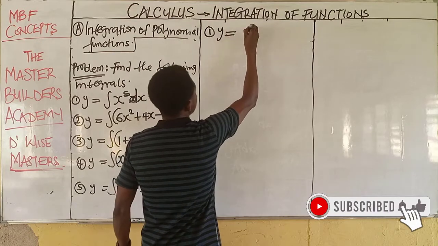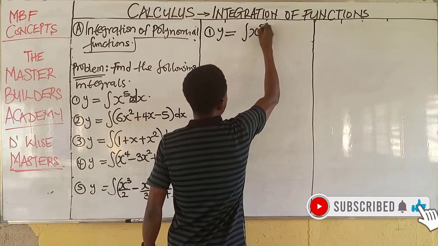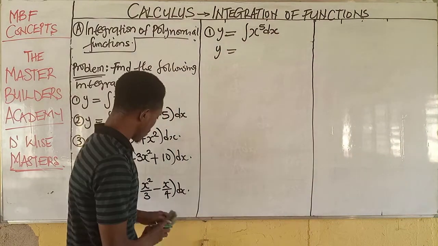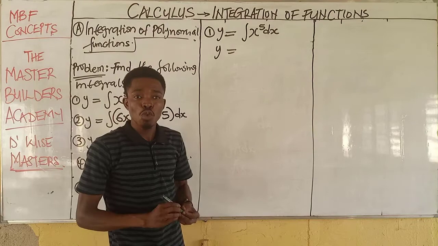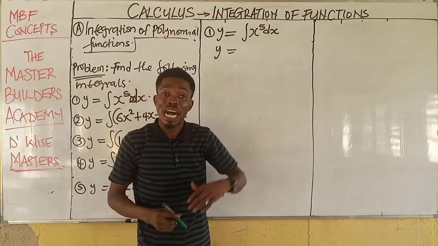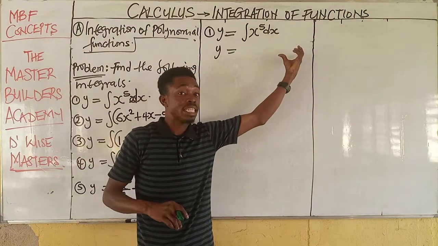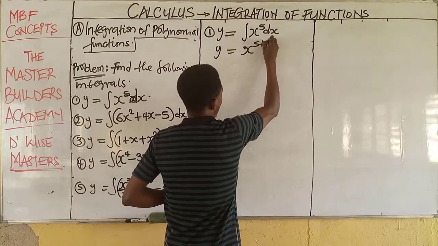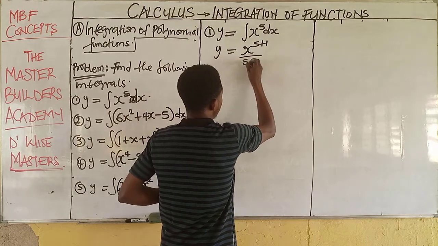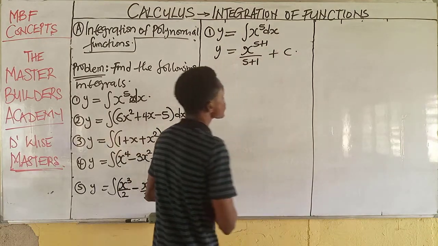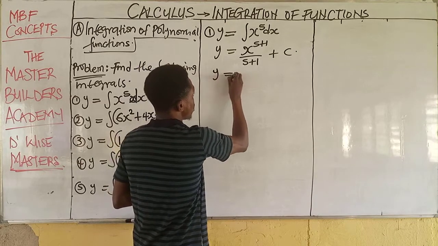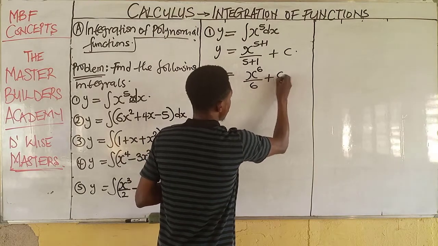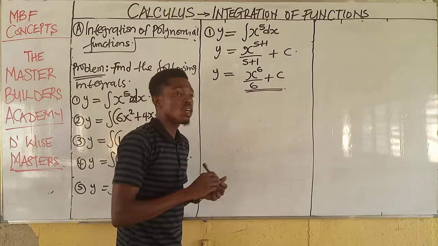y is equal to the integral of x raised to power 5 dx. Therefore, when you integrate a function, all you do is increase the power by 1. Since we have identified that this is a polynomial function, we just come here and have 5 plus 1 all over 5 plus 1, plus c. Therefore, y would have given us x raised to the power of 6 over 6 plus c. This is the answer to this question.